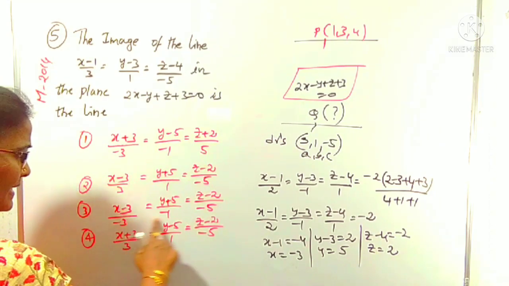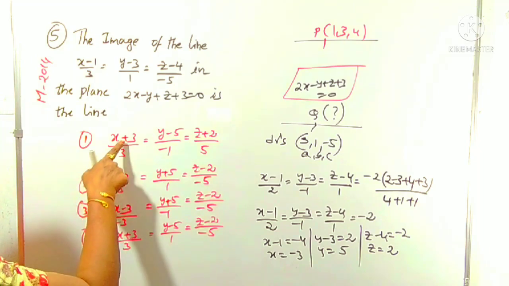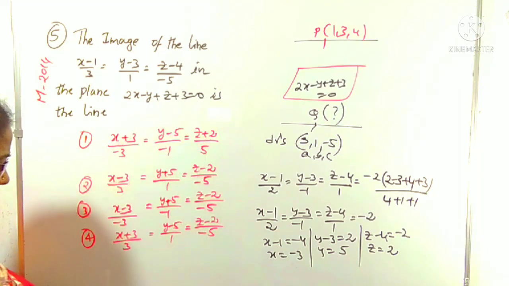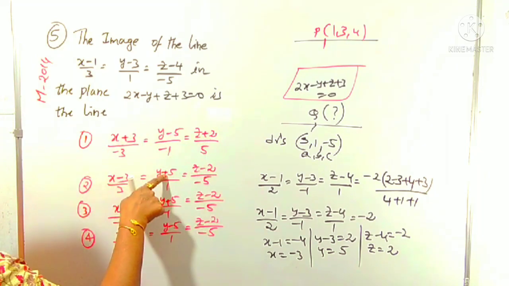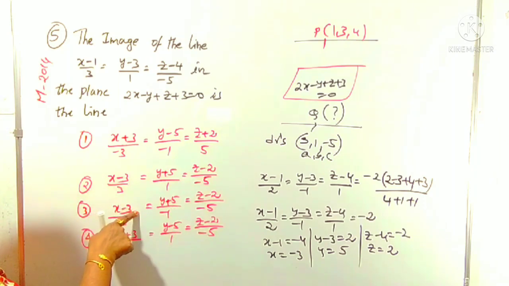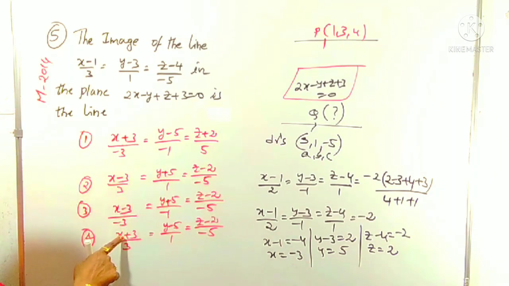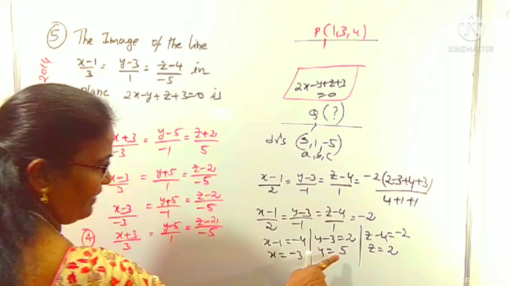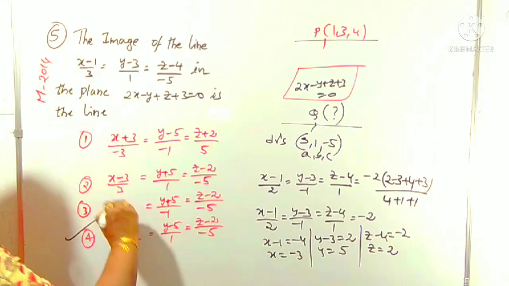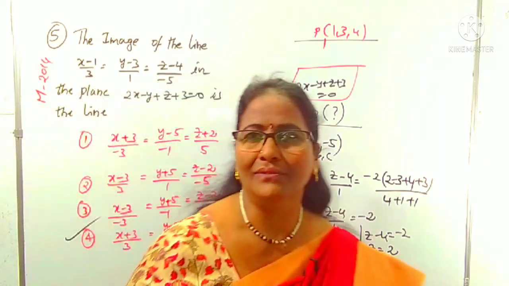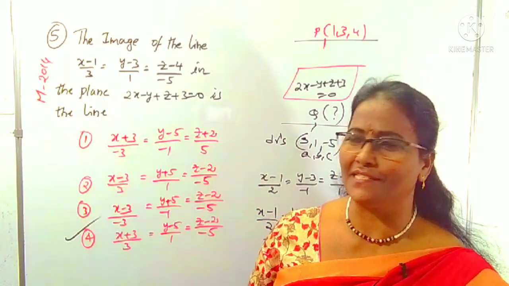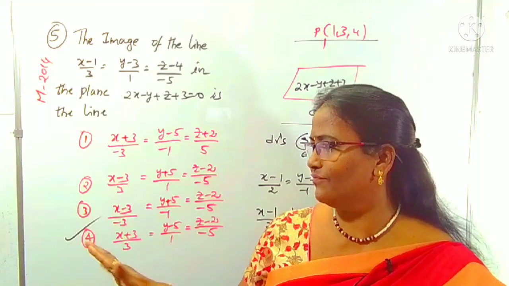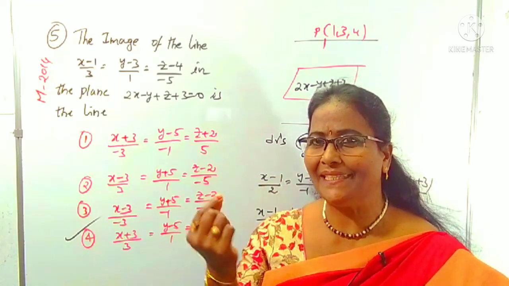Which one? Minus 3, 5, 2. Yes, this is clearly minus 3, 5, and minus 2 is there. Here 3, minus 5, no. But here minus 3, 5, 2. It is only in the fourth option. That's it. So the point is there and the DRs are there. That's it. We can use a tip and trick also here.